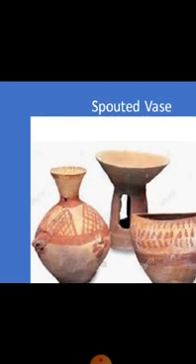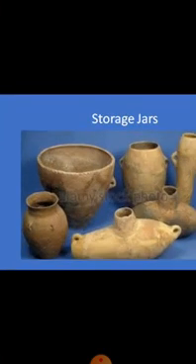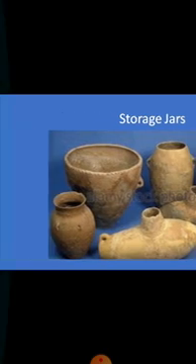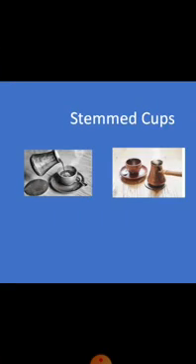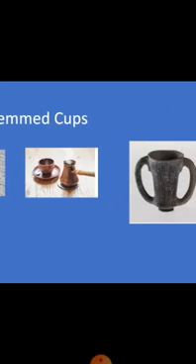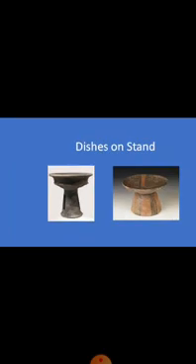This is the spouted vase. Storage jars, big storage jars, to collect grains and water, etc. Stemmed cups, in order to drink tea or other drinks. This is dishes on stand. So these are the different pottery items made by the early humans in the Chalcolithic period.